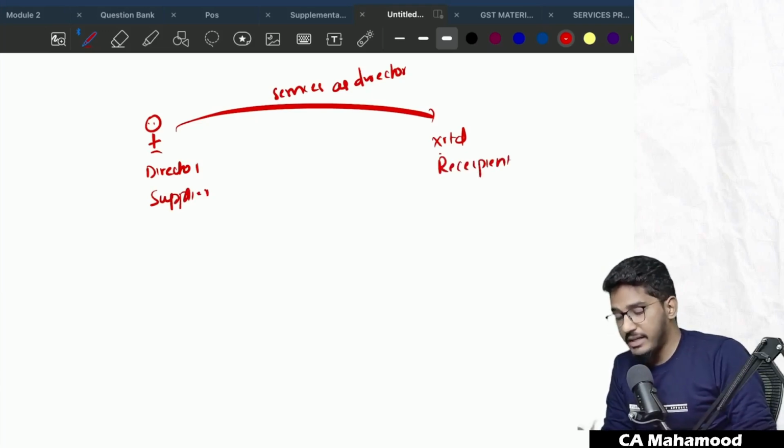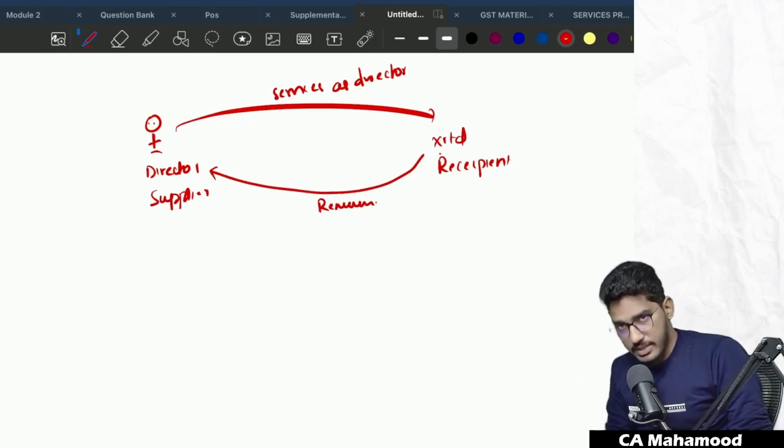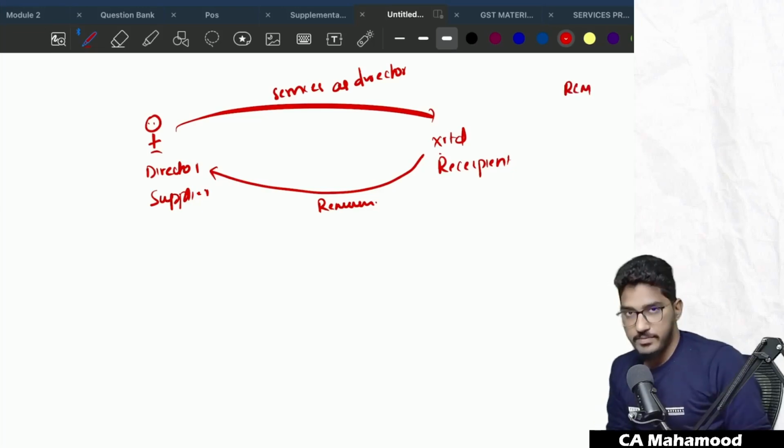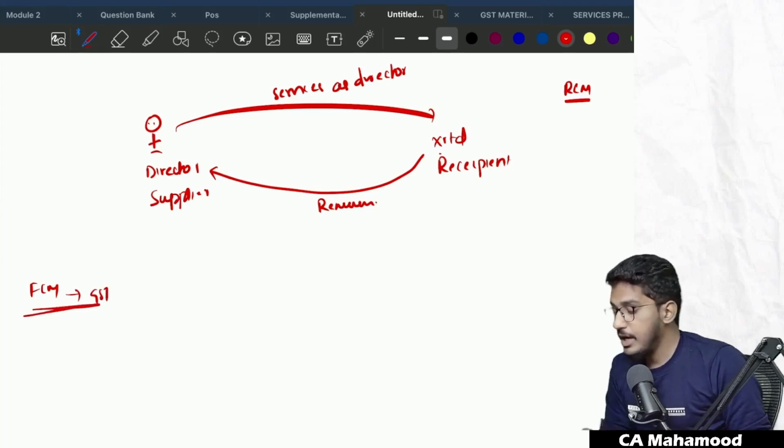The person is providing directorship services and the company is paying him remuneration. So here supply of services is happening. This activity will attract GST. But the government has told that this activity will fall under reverse charge mechanism. So what is reverse charge mechanism? Generally in the forward charge mechanism, the supplier will collect the GST from the recipient and pay to the government. But in the reverse charge mechanism, the supplier will not collect the GST from the recipient. The recipient will directly pay the GST component to the government.